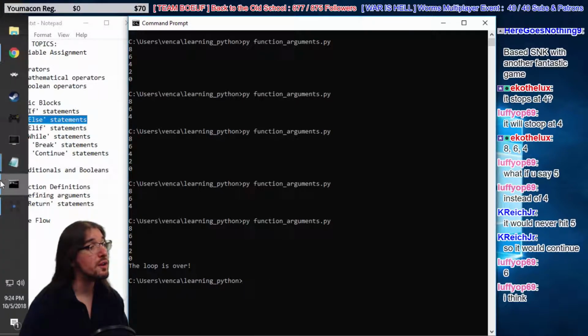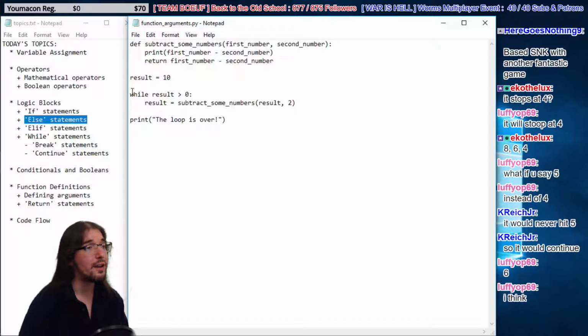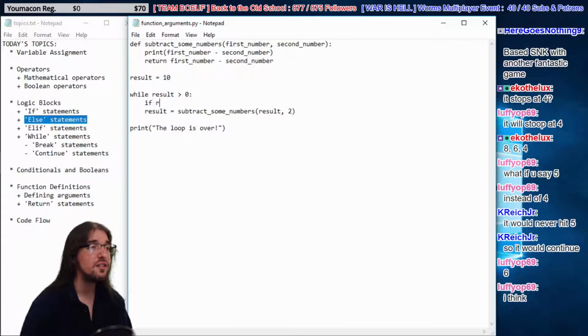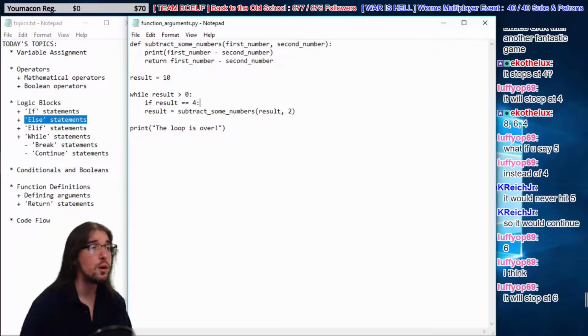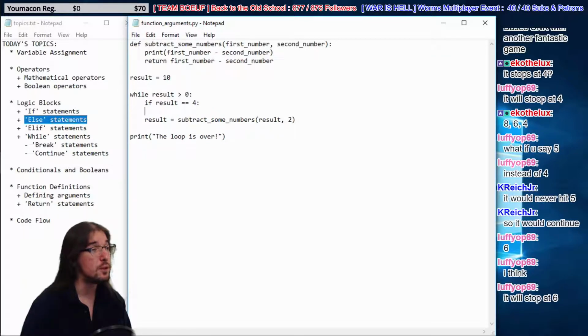So yeah, it says 86420. The loop is over. So once the while loop condition becomes false, then we carry on down here, right? We can also break. We can say if result is equal to 4, then we break.